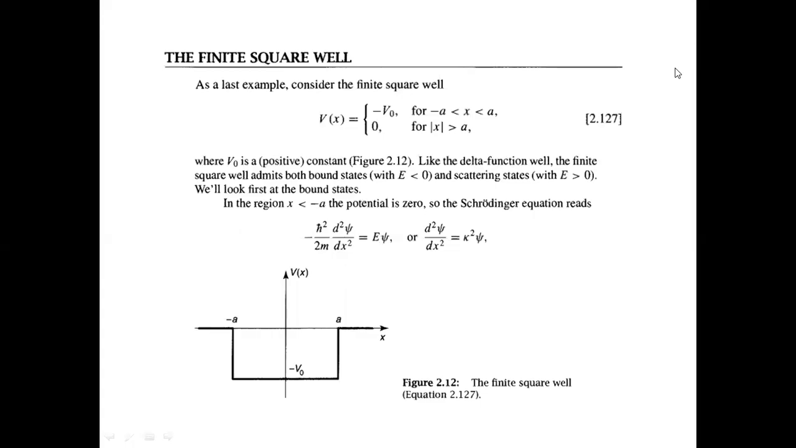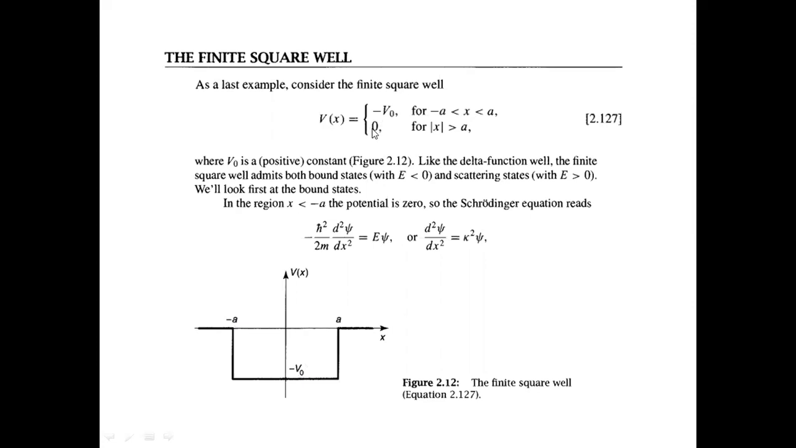In this lecture, we are going to see about the finite square well. So the potential is defined here in this first equation. In between the region minus a and a, the potential has a depth of V naught. The depth is indicated by the negative sign. And in the region greater than the modulus of a, the potential is 0.